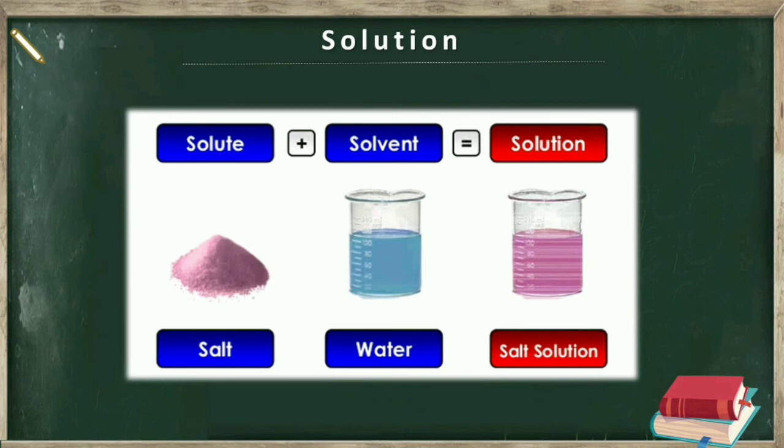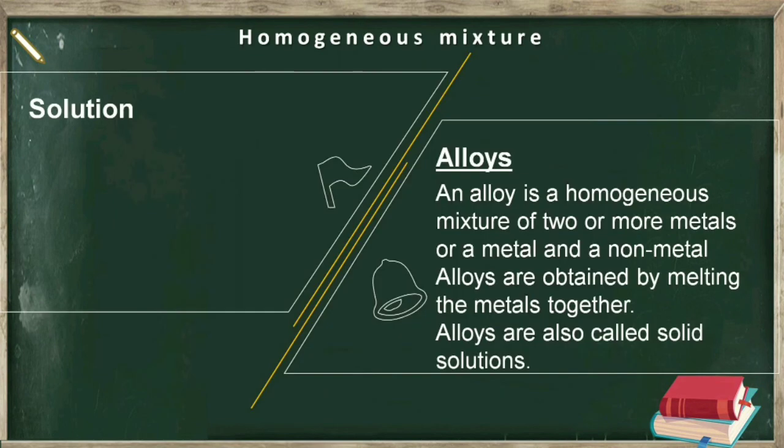The components of solution can be easily separated from each other. For example, most of the solids can be separated from their aqueous solutions by evaporation or crystallization. We'll study some methods of separation in this chapter later on. Then second form of homogeneous mixture is alloy. An alloy is a homogeneous mixture of two or more metals or a metal and a non-metal. To obtain an alloy, the molten form of metals are mixed together and then this mixture is cooled to form a solid alloy. Alloys are also called solid solutions.